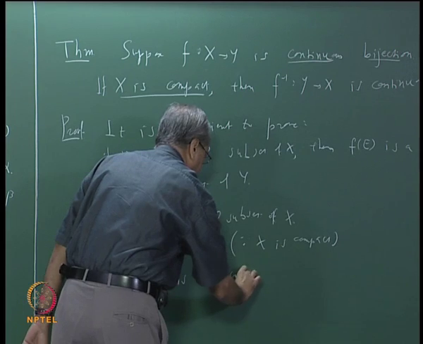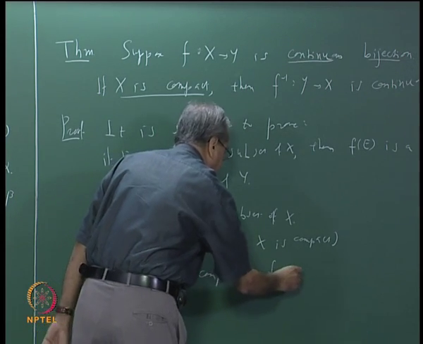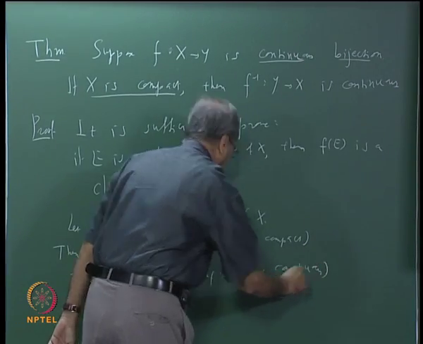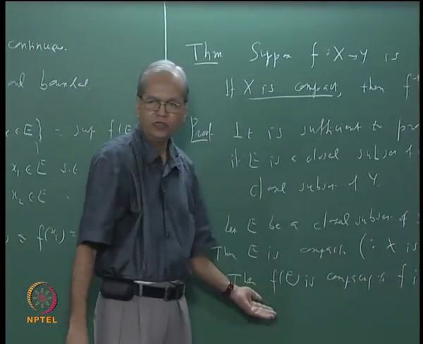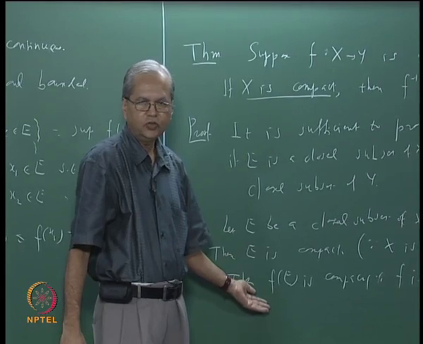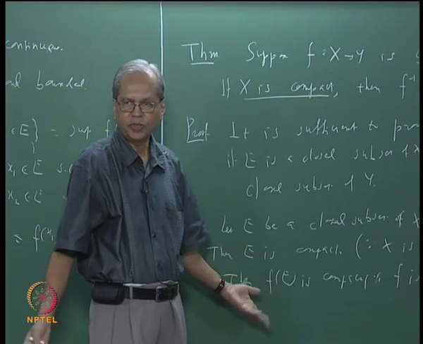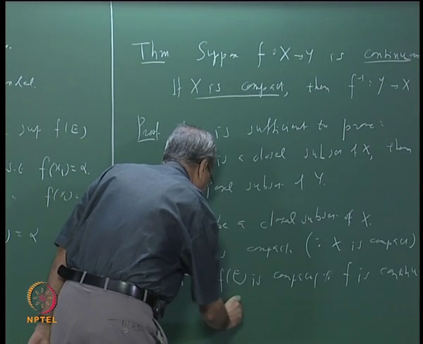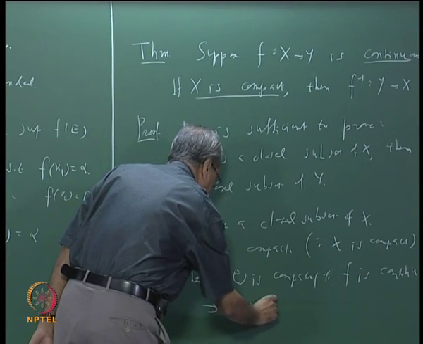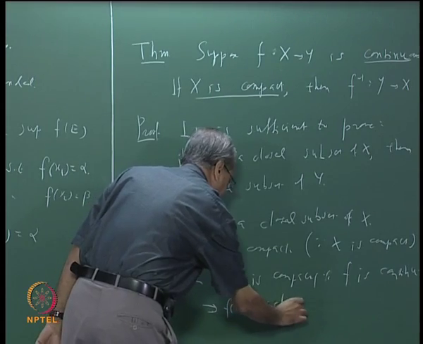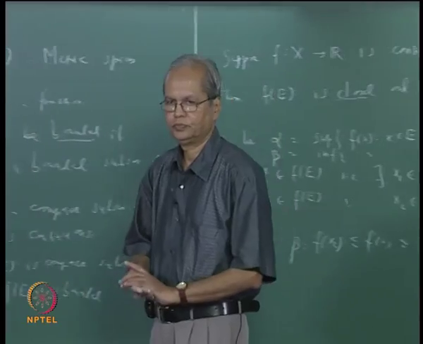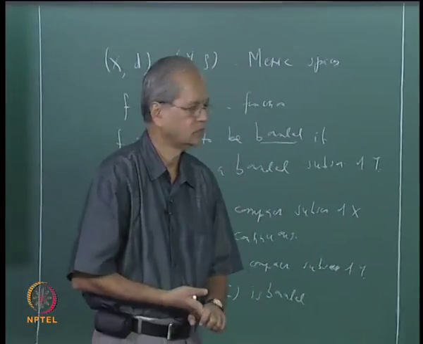This is because f is continuous. But once f of E is compact, it follows that it is closed. We have already shown that every compact set is closed. So this implies that f of E is closed.